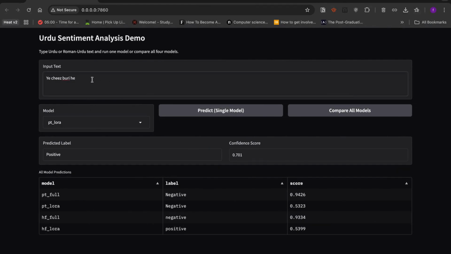This is the Gradio UI. I have written a simple text, which basically means this thing is bad. And then I have pressed compare all models in here. You can see basically all the PyTorch models have predicted correctly, but you can see the Hugging Face models predicted it positive sometimes. So it shows a real challenge: handling negation and cultural context in a code-switching language.